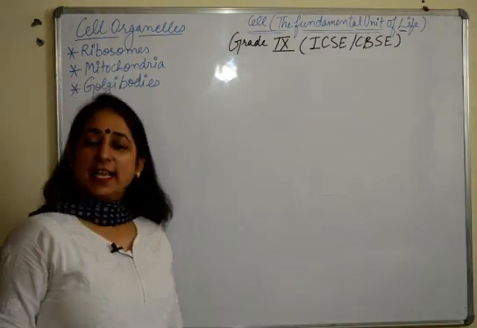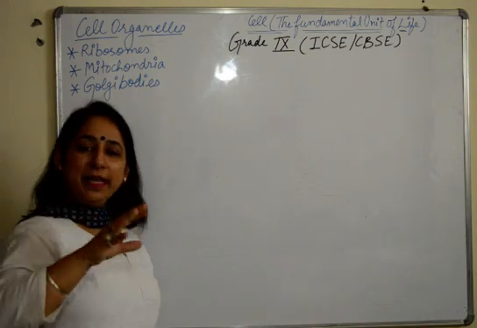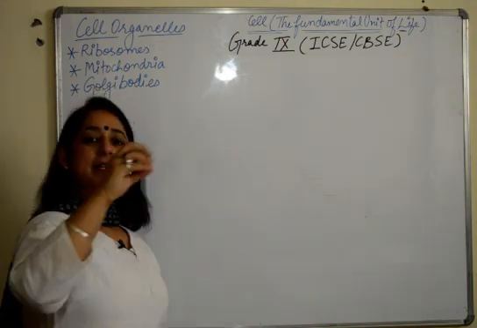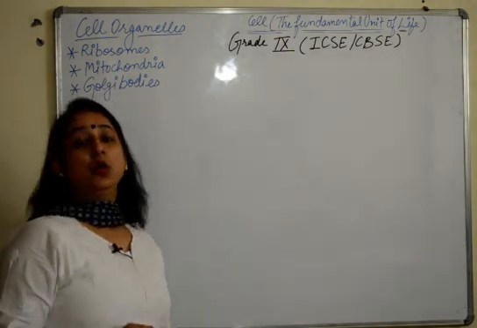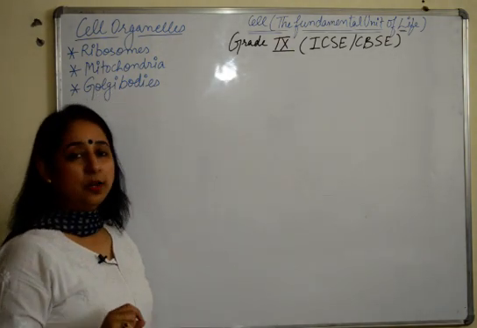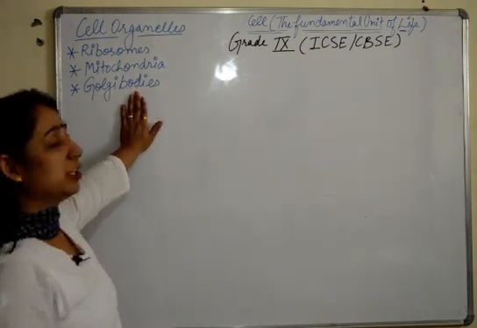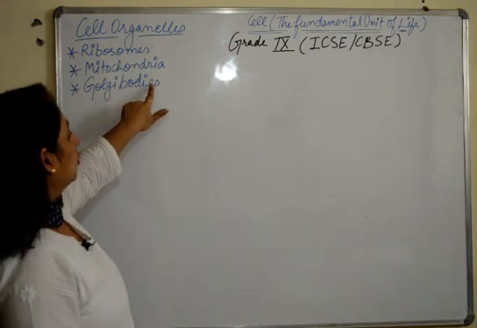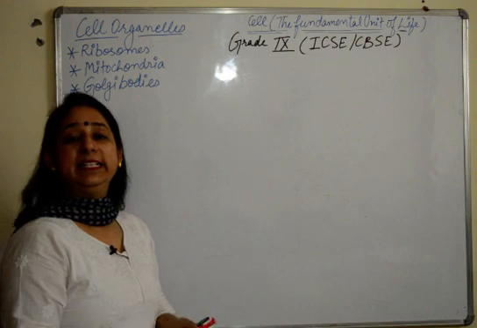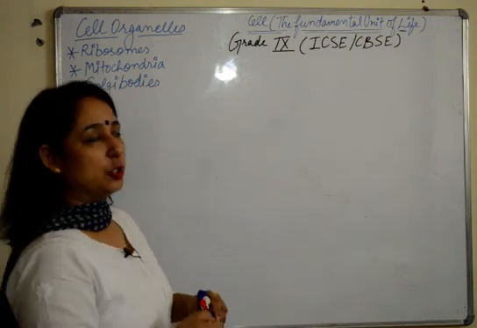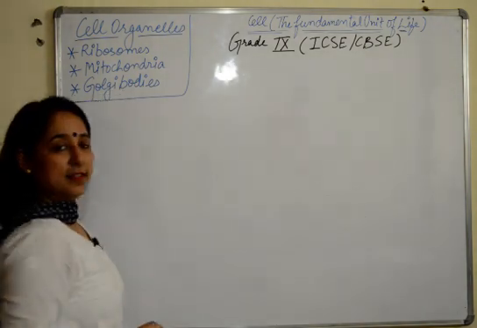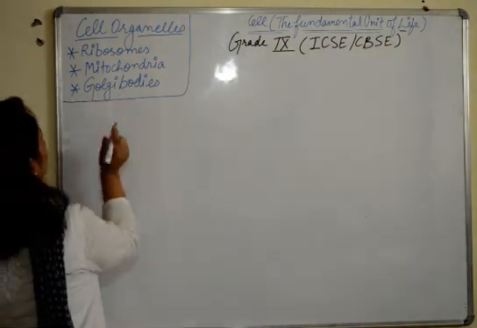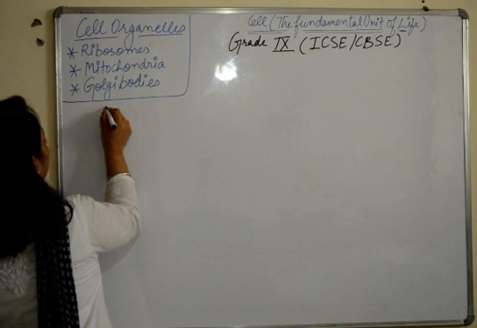We have already discussed the three main components of the cell, that is cell membrane, cell wall, nucleus and cytoplasm. In this video, we are going to talk about cell organelles. We'll be talking about three here: ribosomes, mitochondria and Golgi bodies in detail. Fine. So watch the video till the end. We will cover these three in this video. Starting out with the first one, ribosomes.